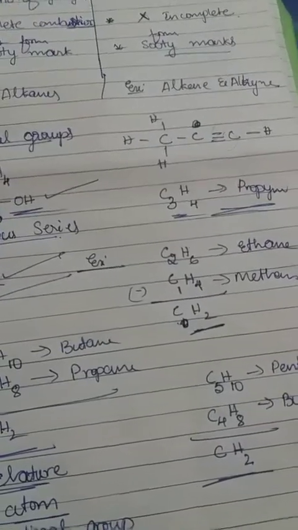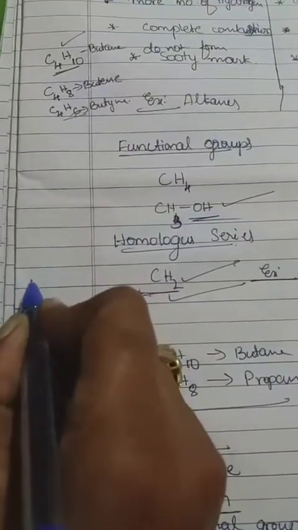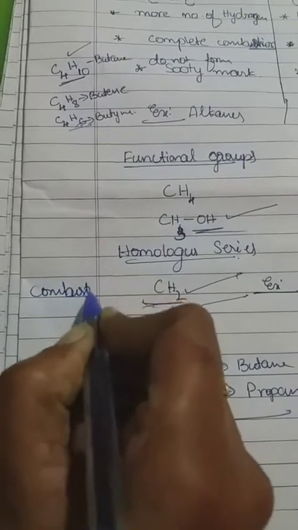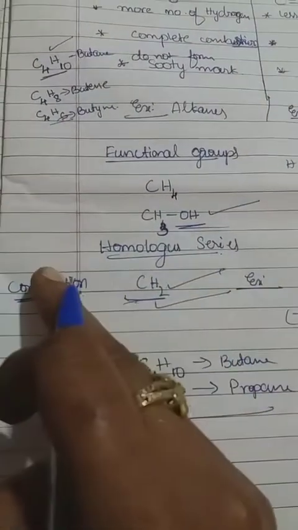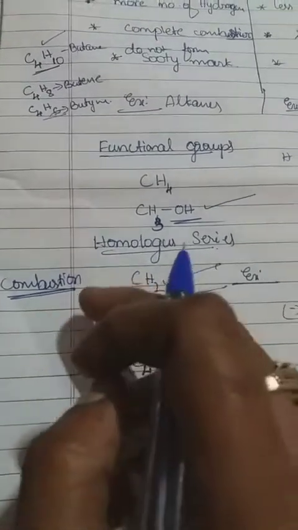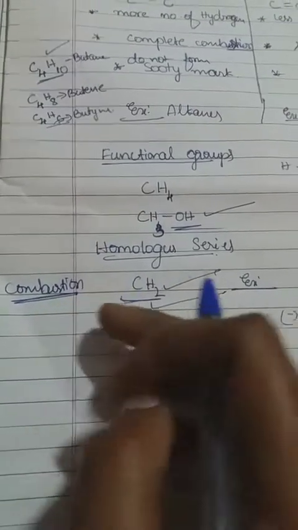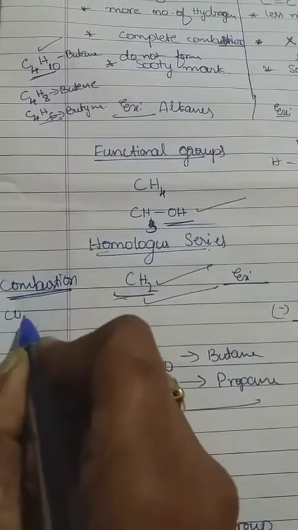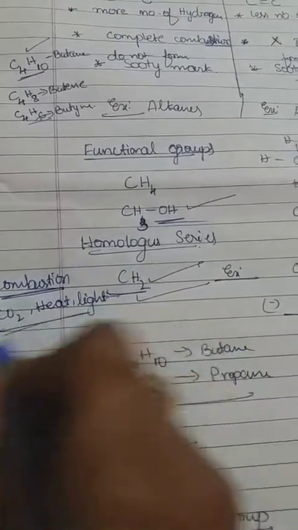Next we move on to some definitions in carbon compounds. One is combustion. So what is meant by combustion? Let us note the definition. Combustion means the burning process of hydrocarbons in the presence of oxygen, because combustion takes place in the presence of oxygen only. Oxygen is very much needed for the burning process. The burning of a hydrocarbon in the presence of oxygen is called combustion, and while burning it releases carbon dioxide as well as heat and light.